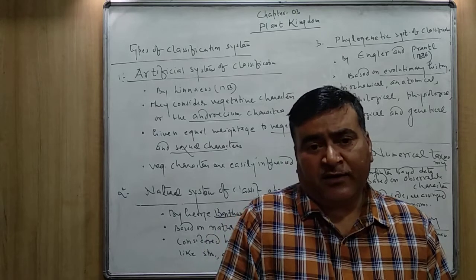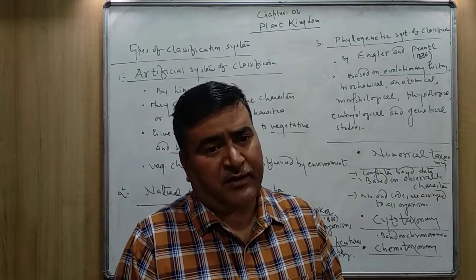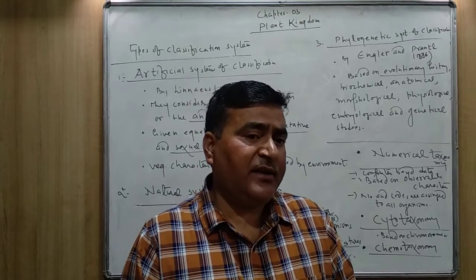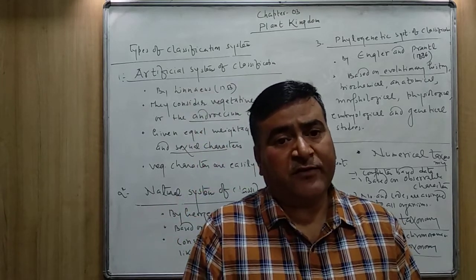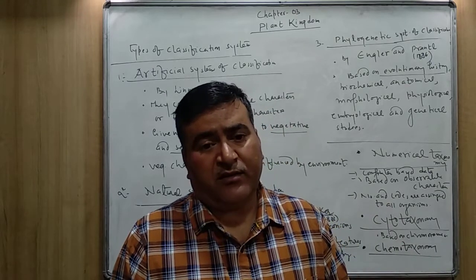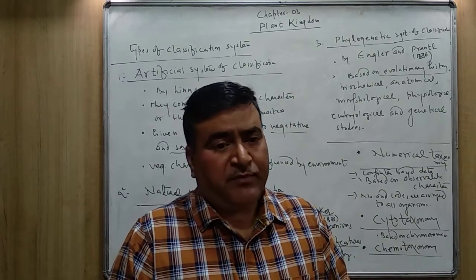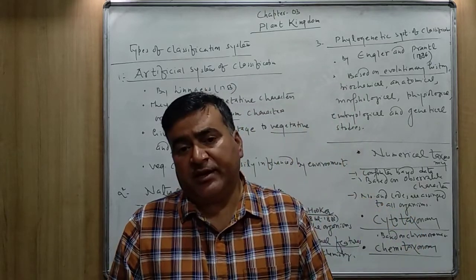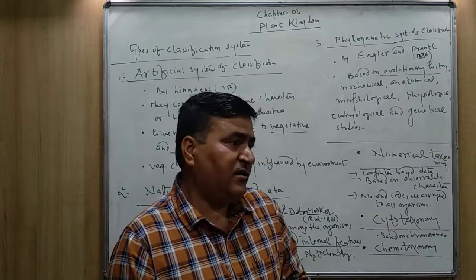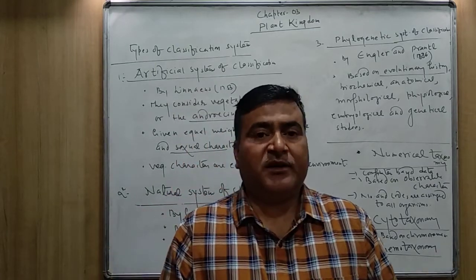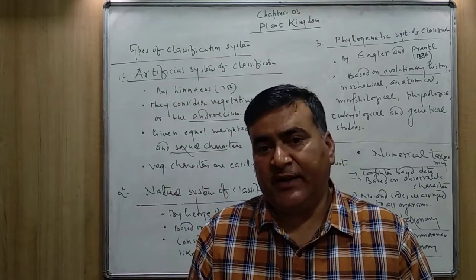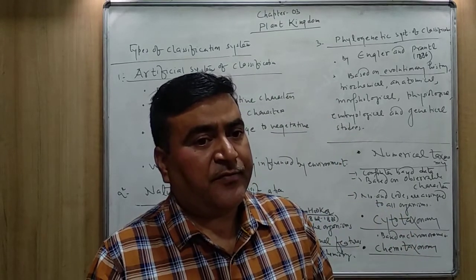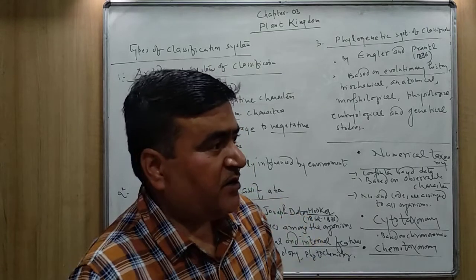For example, in the human being and ape, the chromosomes are almost same. That's why it is considered that the human being might have been evolved from the ape. So on the basis of the structure of the chromosomes, their behavior, the position of the centromere, we can classify the plants into the different taxa, into the different groups, into the different orders, etc.